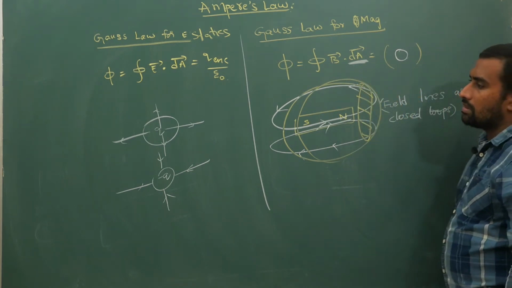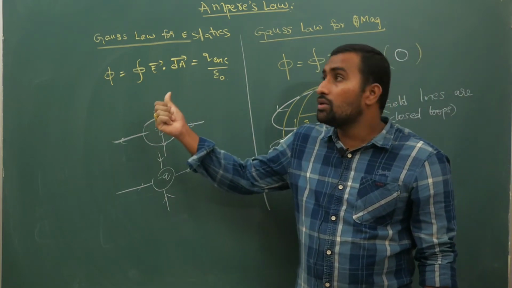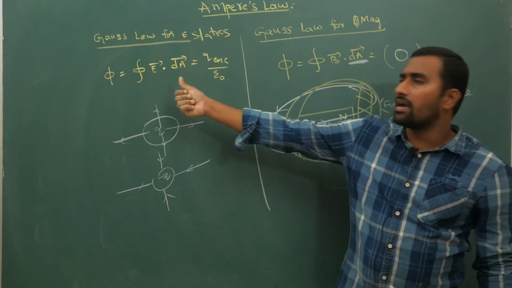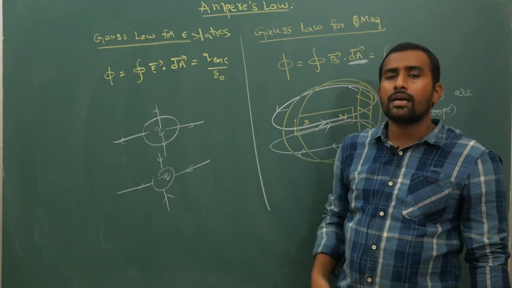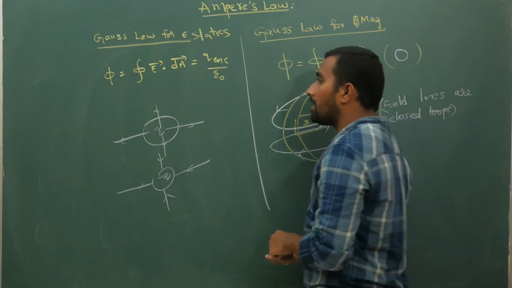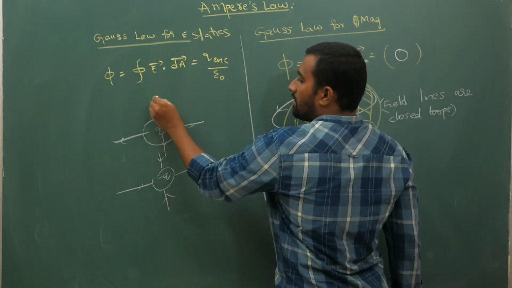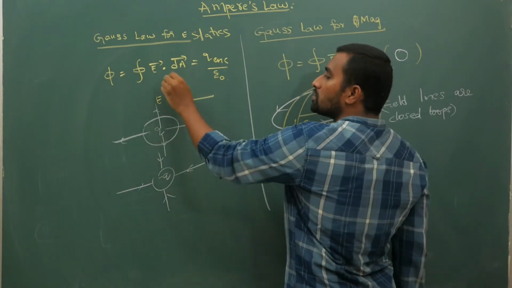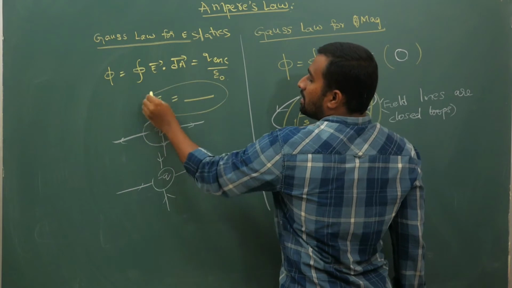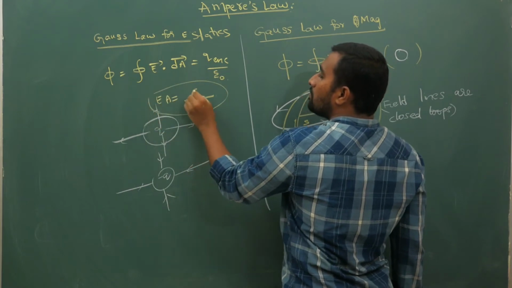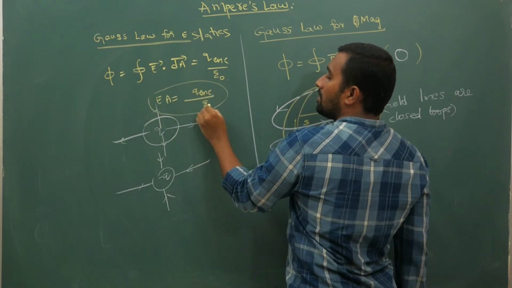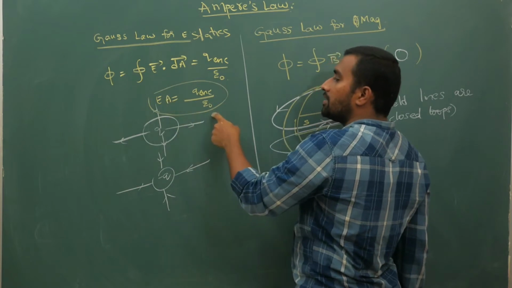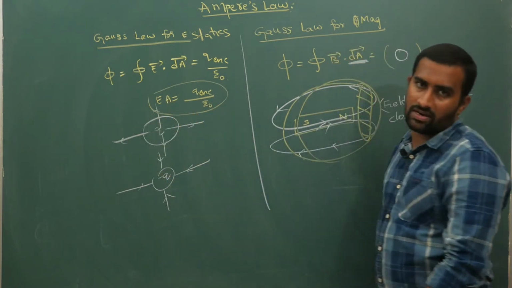Now using Gauss law, for continuous charge distributions we have managed to calculate E. If I choose a proper Gaussian surface, E times A gives Q enclosed by epsilon naught, and then sending the area to the other side, you get the electric field value.